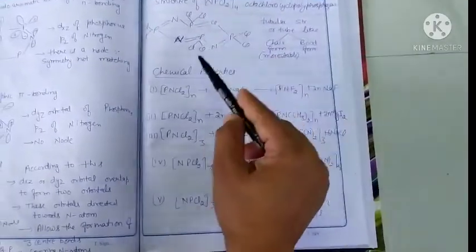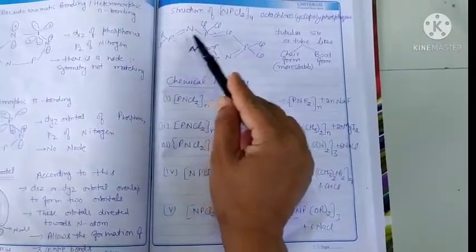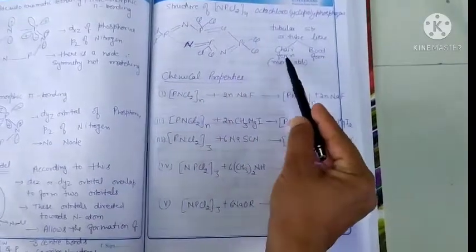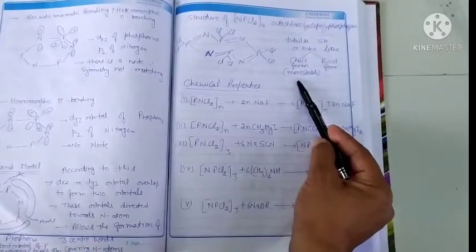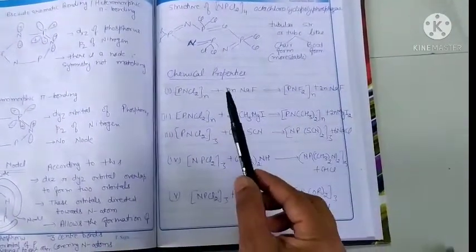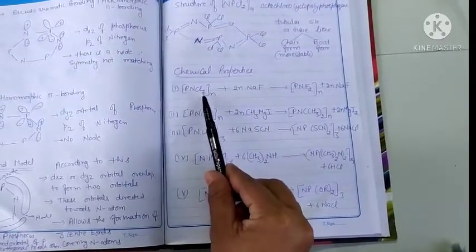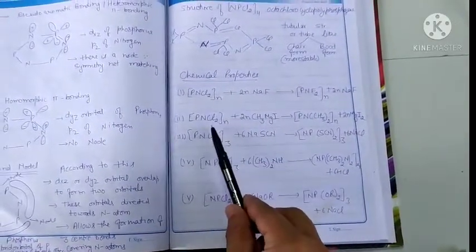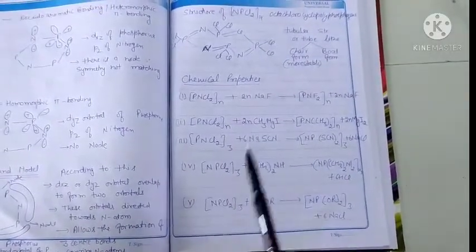Now the structure of the tetramer of chlorophosphazine, called octachlorocyclotetraphosphazine. This structure is tub-like. It can exist in two forms, chair form or boat form. Chair form is more stable in comparison to boat form. Now, chemical properties. Chlorophosphazine may be in polymer form, trimer form, or tetramer form.